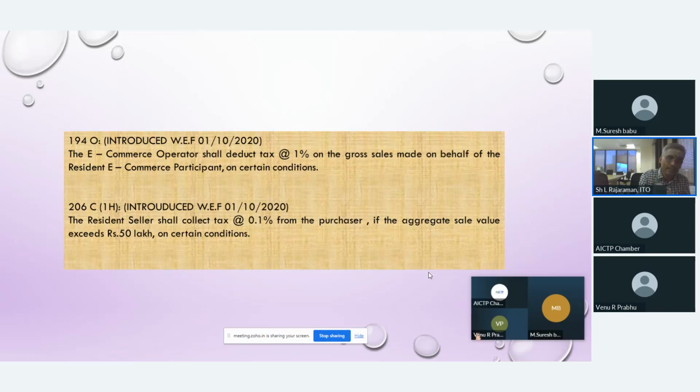Here, what is the situation? The e-commerce operator shall deduct at the rate of 1% on the gross sales made on behalf of the resident e-commerce participant on certain conditions. Now, we will come to 206C(1H). These both sections got introduced with effect from 1st October 2020. This 206C(1H) tells if any resident seller is selling goods, then such resident seller shall collect tax at the rate of 0.1% from the purchaser if the aggregate sale value exceeds 50 lakh on certain conditions.